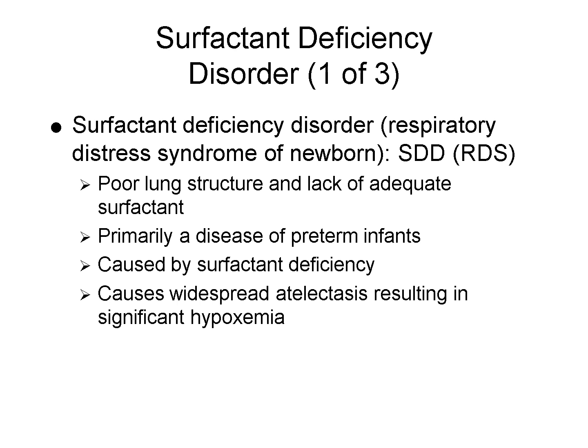Surfactant Deficiency Disorder, also known as respiratory distress syndrome of the newborn, is most common in premature infants. It results from immature lungs that lack sufficient surfactant, the substance that helps keep alveoli open. Without it, the lungs collapse easily, causing widespread atelectasis and impaired oxygen exchange. The condition leads to significant hypoxemia and often requires respiratory support at birth.